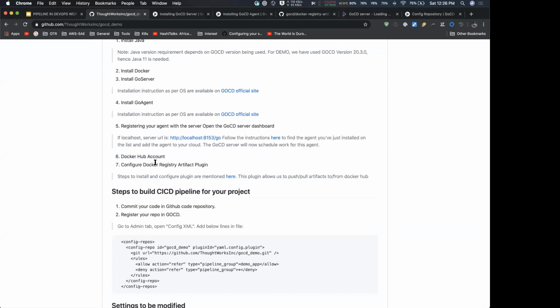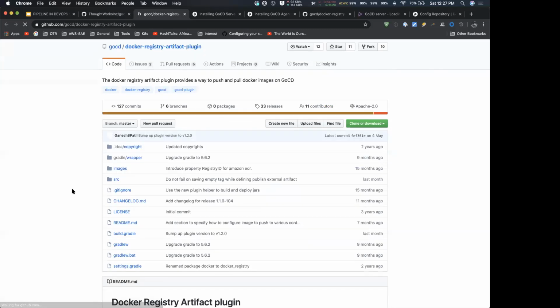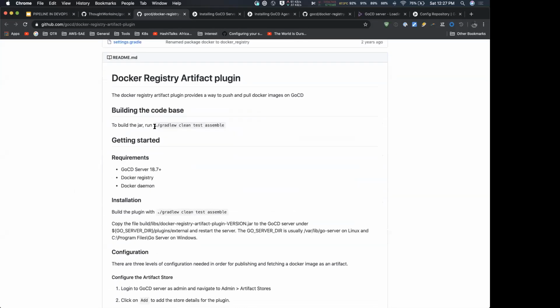In order to connect Docker Hub with your GoCD server, you need a plugin. In this demo, we are pushing all the images to Docker Hub, so you need to have a Docker Hub account as well. To install the plugin, you can clone the repository here, and use this command to build the jar, which can be used as the executable for the plugin. After you execute this command, you will get the jar in the build libs folder.